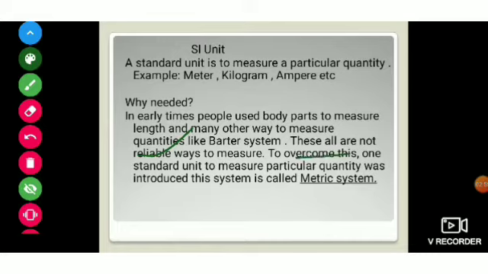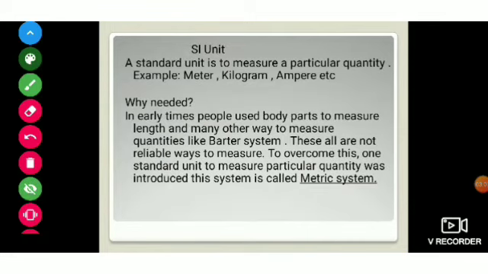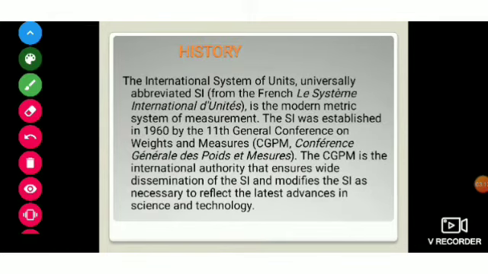So to overcome this, one standard unit to measure a particular quantity was introduced. What is the name of this type of system? It is the metric system of measurement. Now, what was the history, how did it come?